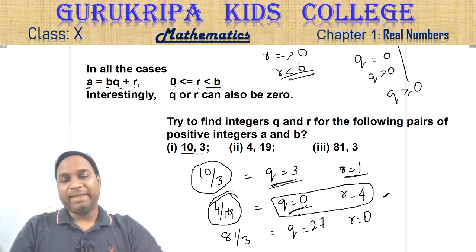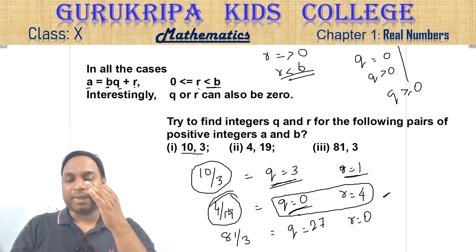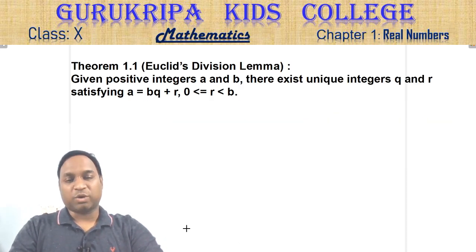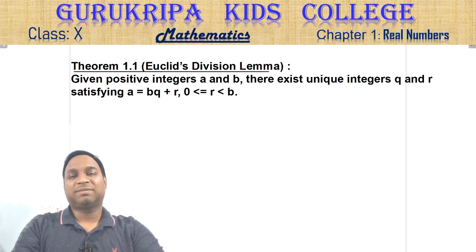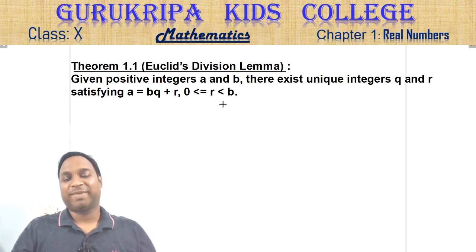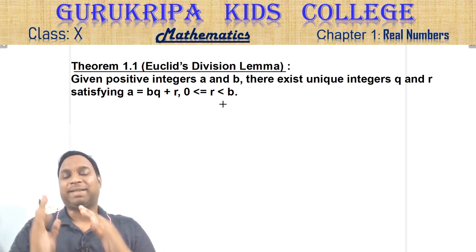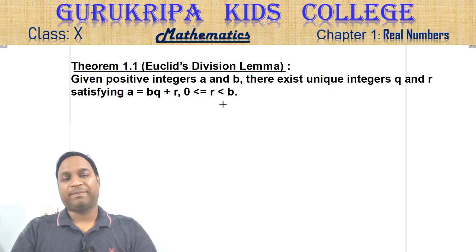But if you know A and B, you can determine the quotient and remainder. So this is called Euclid's division lemma. Whatever we have talked about till now: that when you divide, you get a quotient and remainder, and that's called Euclid's division lemma. So simple as that. You divide it, get a quotient, get a remainder. That is Euclid's division lemma. Nothing else.